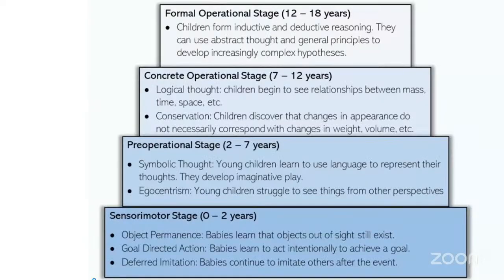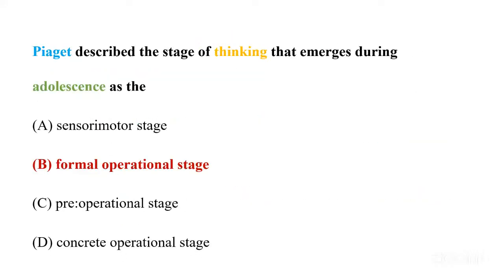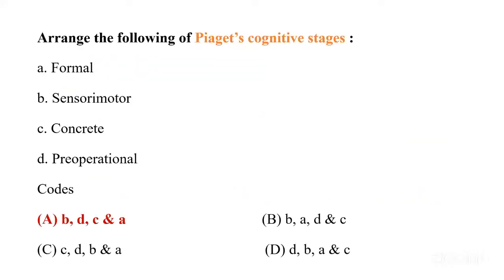Okay, this has come from somewhere. Arrange the following of Piaget's cognitive stages. The options are A, formal, B, sensory motor, C is concrete, and D is pre-operational. The questions have gone back and forth, I guess. So the answer is here.